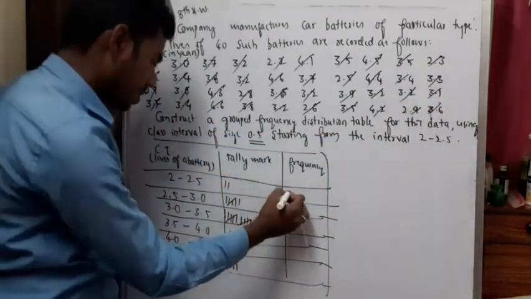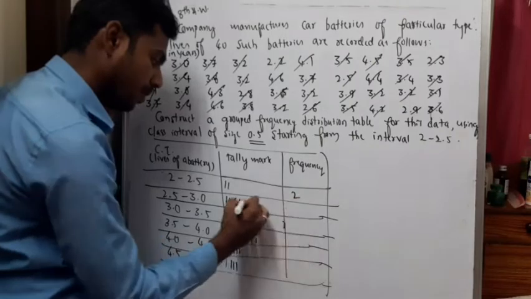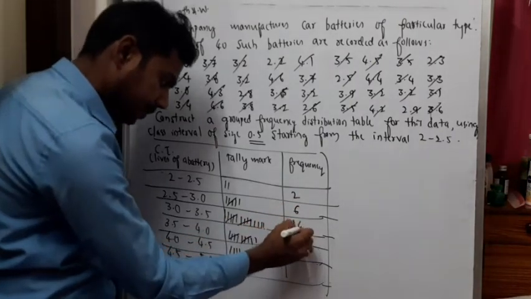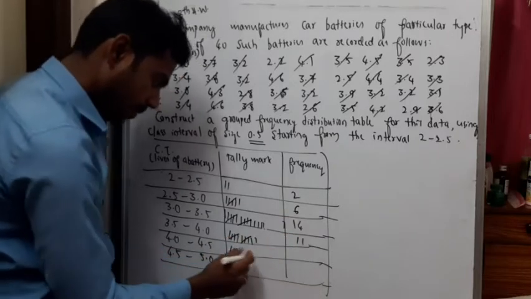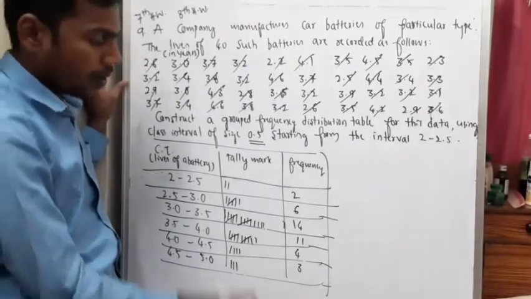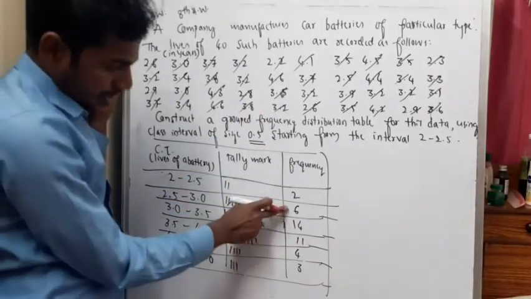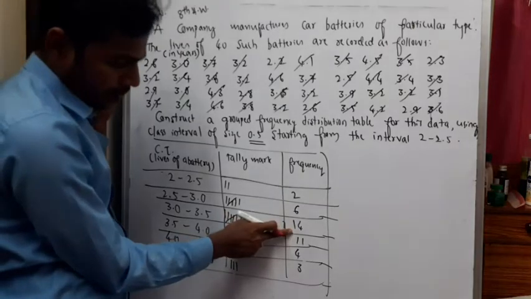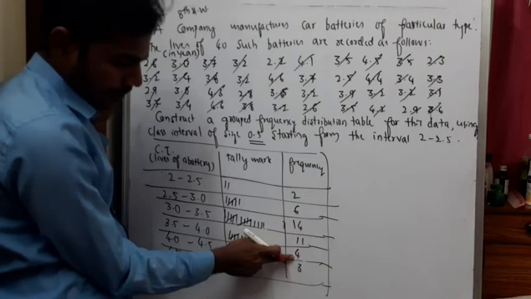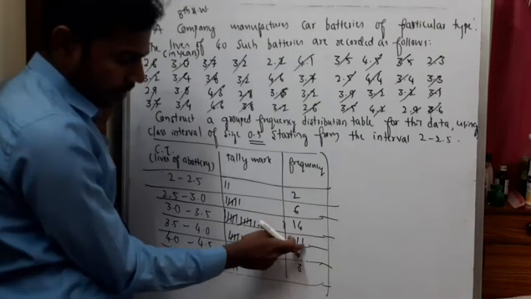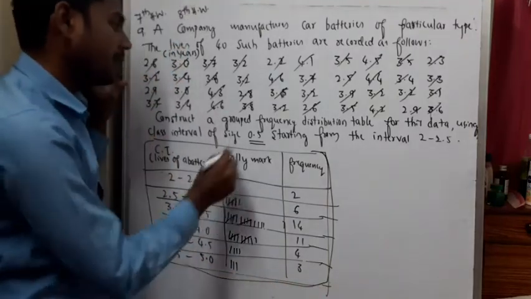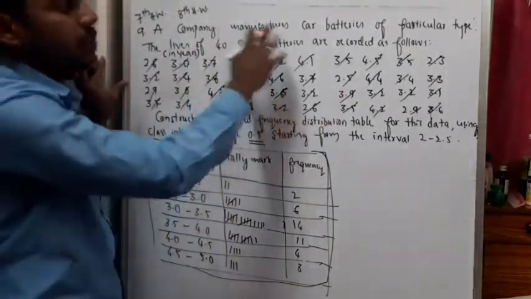Okay, now 2 to 2.5 has 2, then 6, 5, 10, 14, 10, 11, 4, 3. If we add, the count should be 40, then our distribution table is correct. 8, 22, 26, 29, 30, 40. Our distribution table is correct. This is the required grouped frequency distribution table for this particular data.